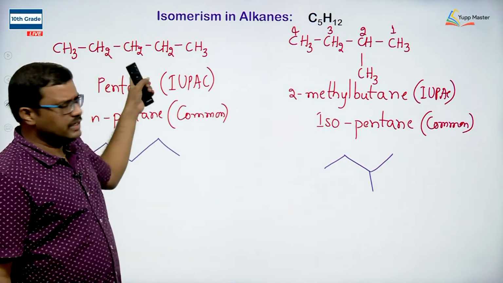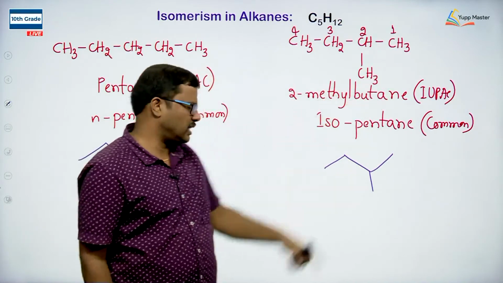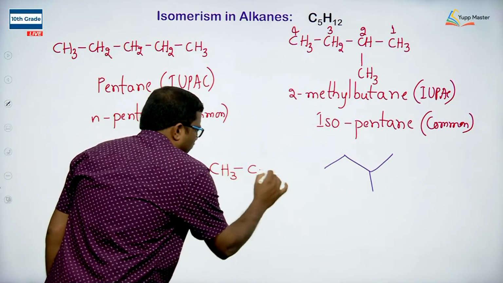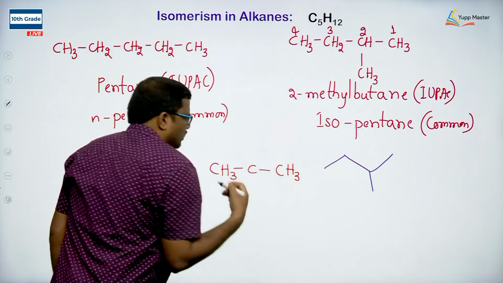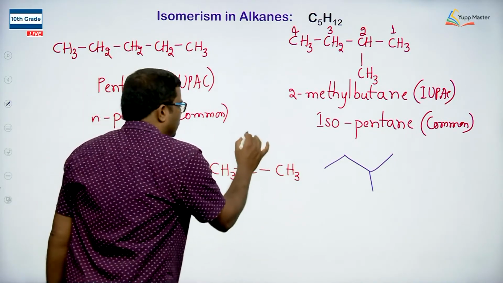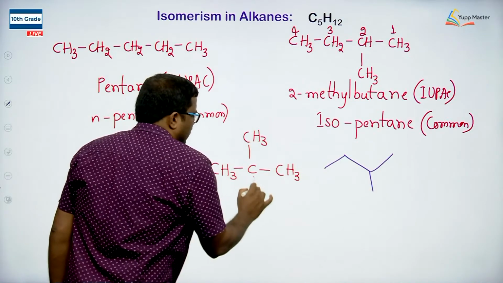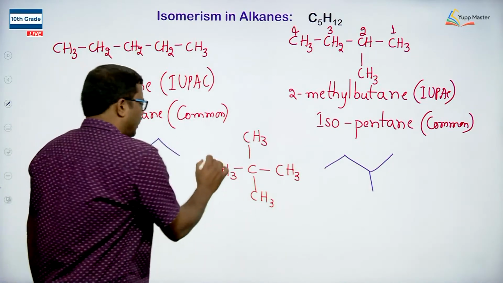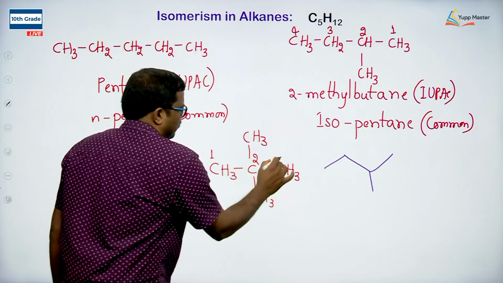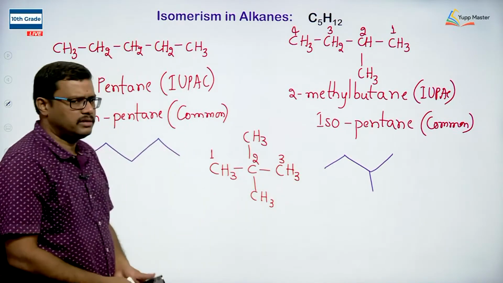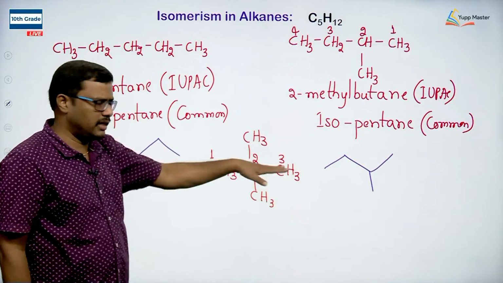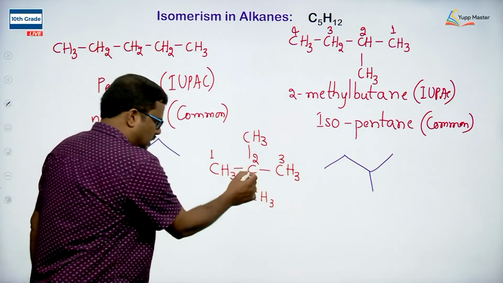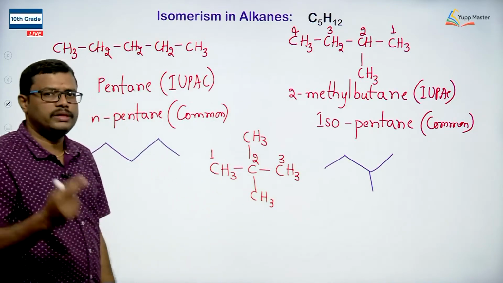5 carbons in a straight chain, I have taken 4 carbons in a straight chain. Let me take 3 carbons in a straight chain. So, when I take 3 carbons in a straight chain, 2 more carbons I have to accommodate. So, I am accommodating the 2 carbons on the central carbon of the 3 carbon chain, and I have selected this as the longest continuous carbon chain having 3 carbon atoms. So, straight chain I have taken. At the second position I have methyls, and again when you observe, this carbon is accommodating 2 substituents, 2 methyls are present.